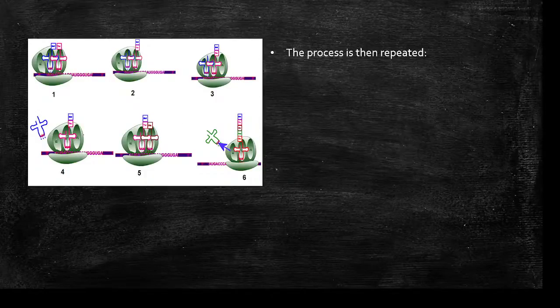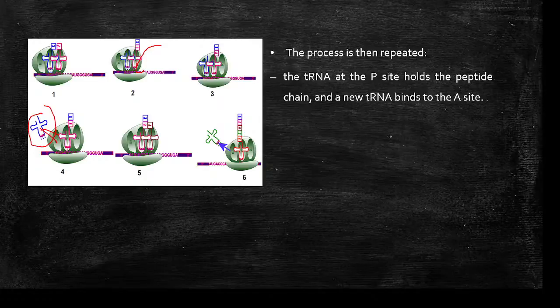the process is repeated. One more new tRNA with a new amino acid will come into the A site. Then the P site tRNA will transfer its peptide chain to the A site tRNA. So a new peptide bond is formed. Okay, so then the empty tRNA is eliminated. Again the process is repeated. Okay.